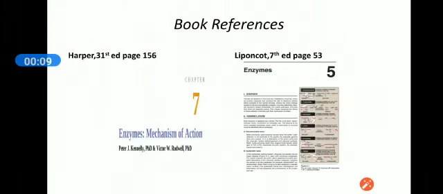We are discussing enzymes, and nowadays we are discussing the enzyme substrate complex chemistry. For today's lecture, I will specifically recommend you this Harper book because the course content of today's lecture is present in detail in the Harper. It's not available in Lippincott.